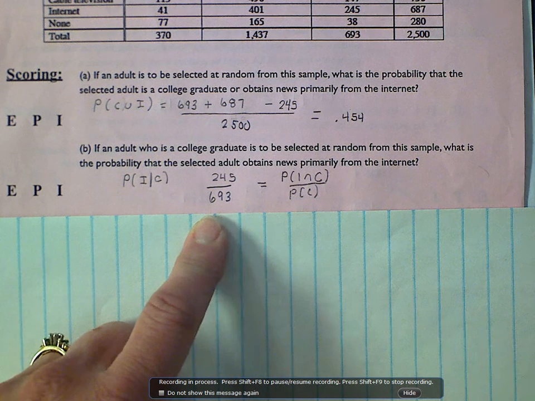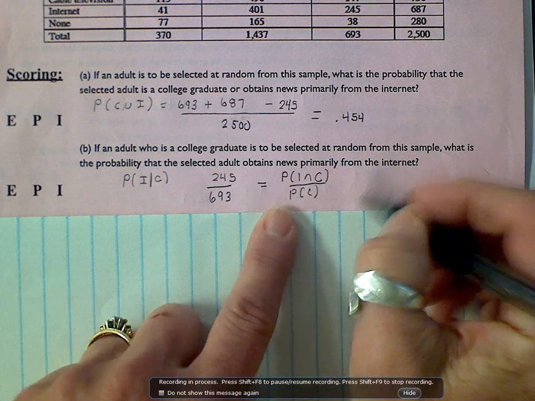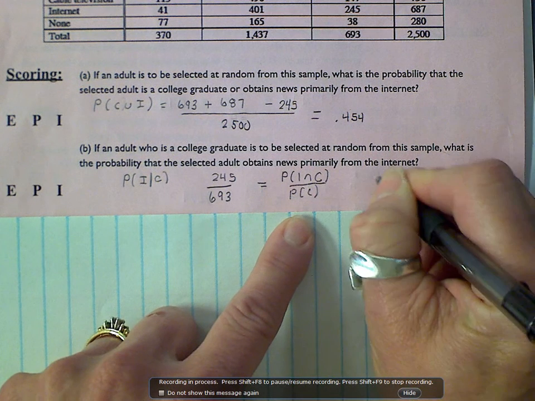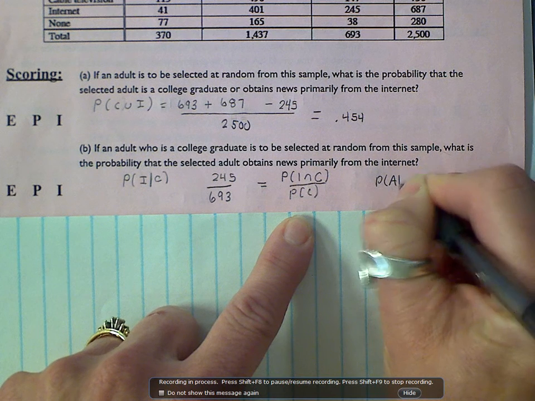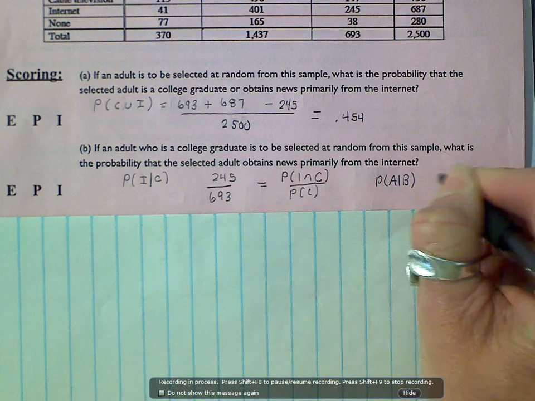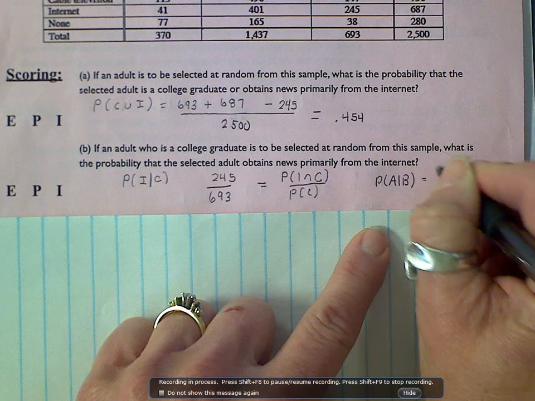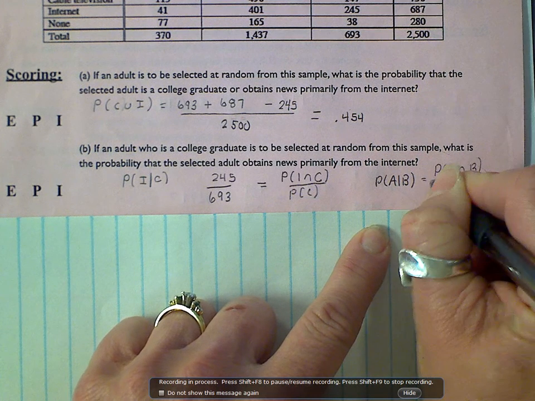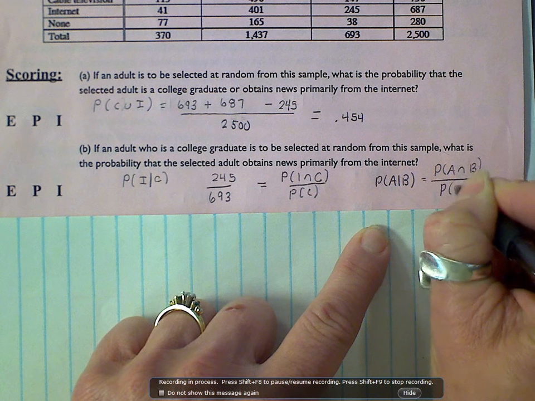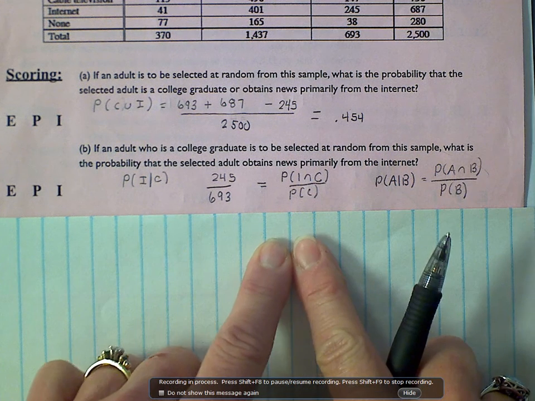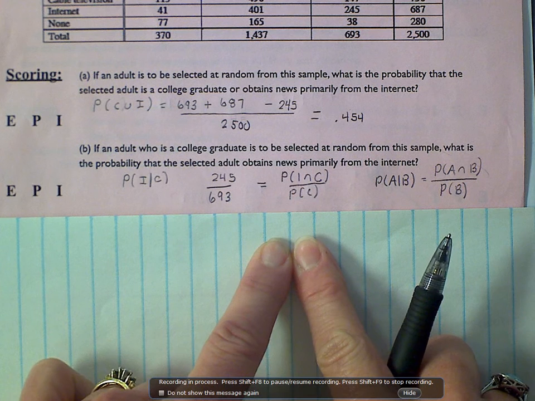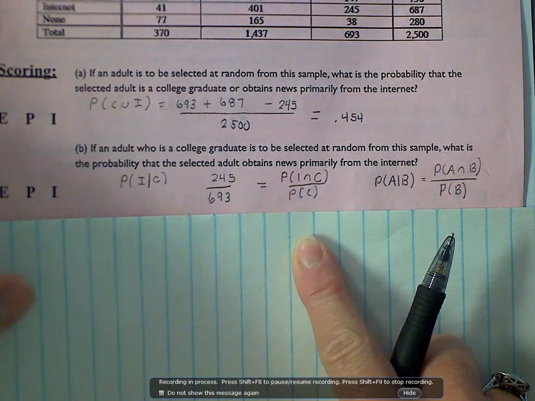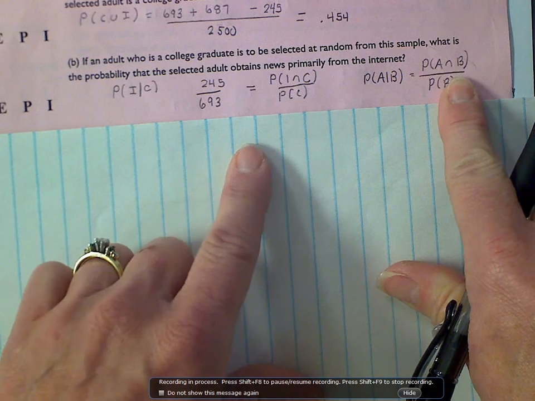Now, yesterday, we learned the formula for a conditional probability. We said the probability of A given B can be found by taking the probability of A and B and dividing by the given. But we did this problem before we even knew that formula because we had some common sense. Now, what we've done is we didn't take the probability of the intersection.